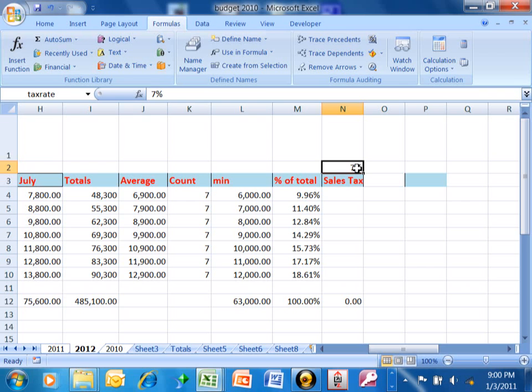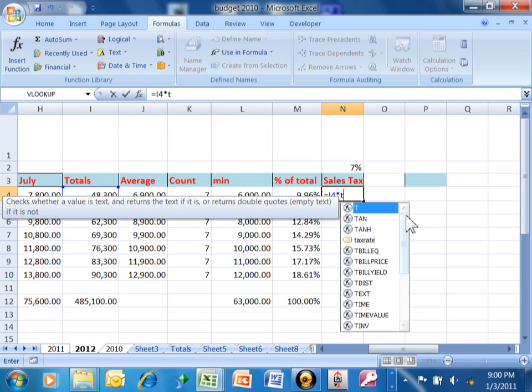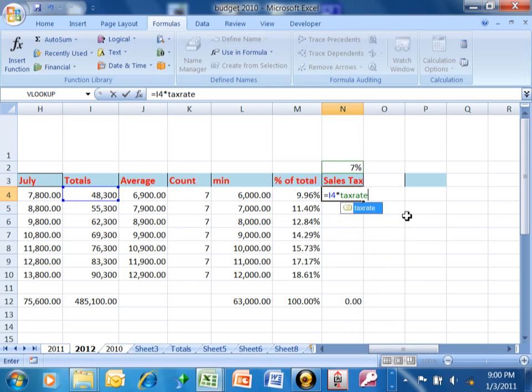So in a formula, for example, I can just use the words tax rate instead of using N2. It might be easier for me to remember the name tax rate than the actual cell reference. So let me show you how we're going to use this. We're going to calculate the sales tax for this row. I'm going to take equals this number, the total, times, and I'm just going to type in that name, the tax rate: equals I4 times tax rate. In this case, it did the mathematical calculation. It took the 48,300, multiplied it by tax rate, which is the 7%, and did the calculation there.